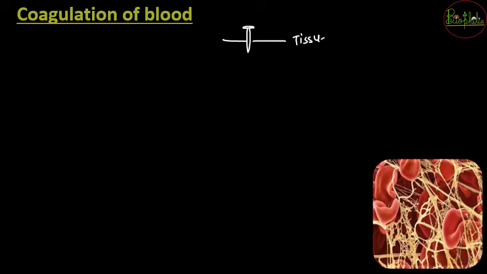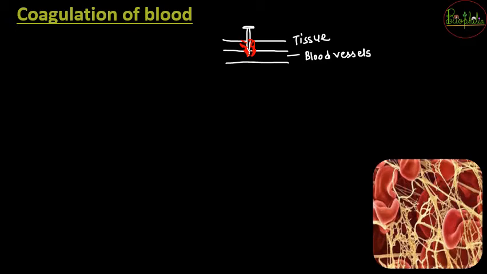Now when the nail has penetrated the tissue, it is going to even strike the blood vessels below the tissue. So if the nail has gone into the blood vessels too, what will happen? The blood is going to flow. So once the blood starts flowing, the body needs to stop that blood flow and form a clot. All that process that happens to form a clot is our study for this topic.